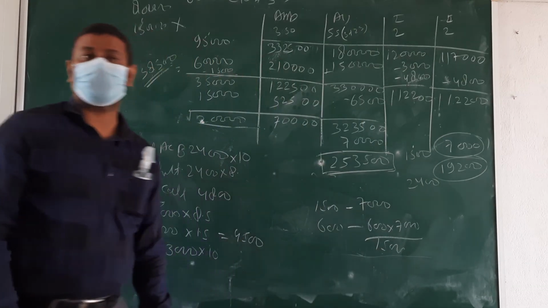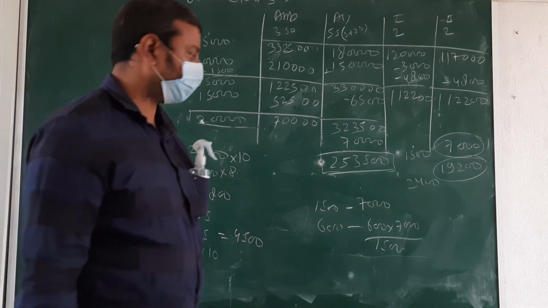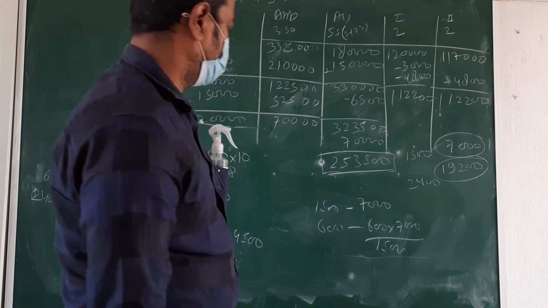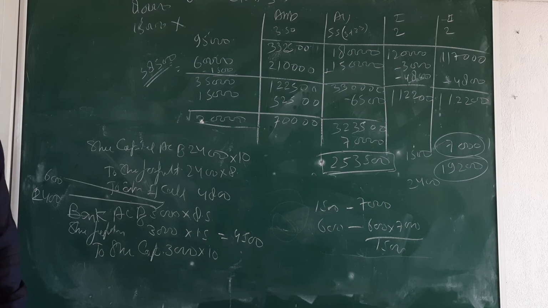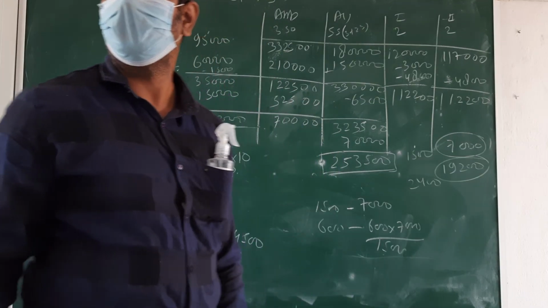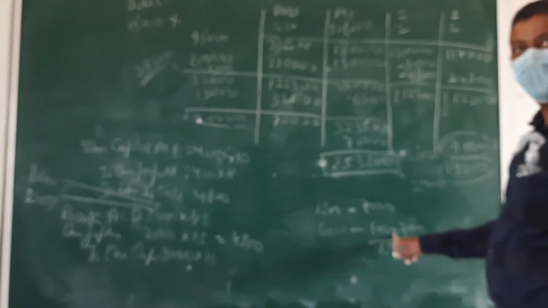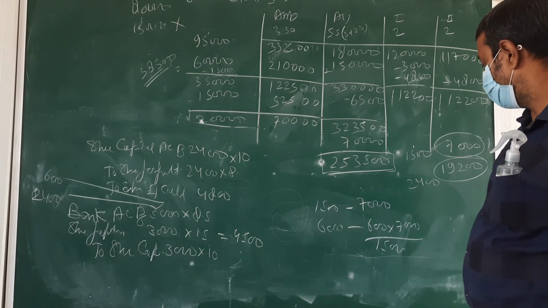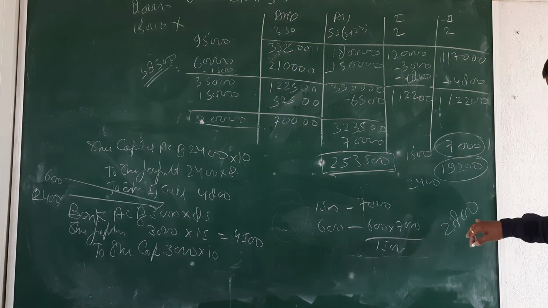What amount is coming? Do it fast. For 600, multiply it. This is the only line there. 2,800.